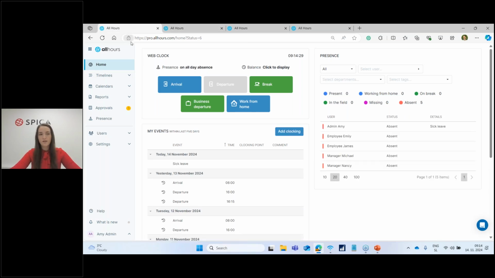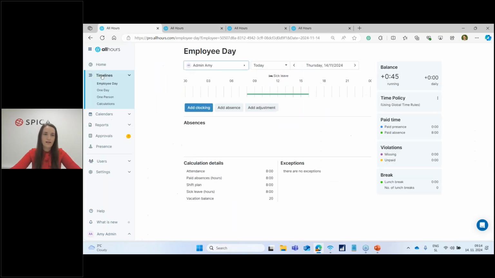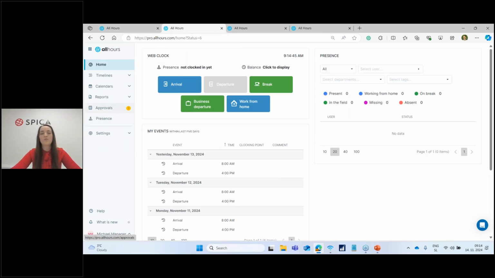Now, one more thing to note here is if I just take a look quickly at timelines. Currently, I'm the Amy admin, and for today, I have entered a sick leave. This means I'm absent for today. If the system has the information that I am absent, this is when this substitute approver gets triggered. So only when the system knows that someone is away, because of sick leave or annual leave or any other reason, this is when the substitute approver works.